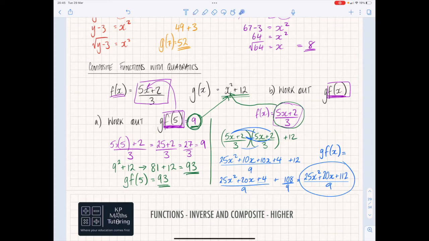Okay, so a little bit of a harder one because there's a fraction involved, but the first thing you do is work out f of x. Well, f of x in this case is that. That now goes into here, so by doing that all you do is multiply it by itself. When you're expanding this, you expand top by top. Use your moon method there to expand that out, bottom by bottom, and you end up with that. Okay, tidy all that up. This bit at the end is a little bit harder because there's a 12, you turn it to 12 over 1 because you're working with fractions, then you've got to make the denominator the same, and then you work out the top, and it's all over 9.